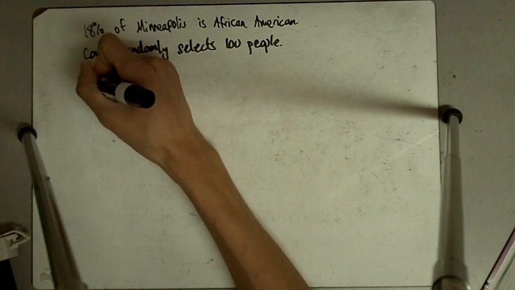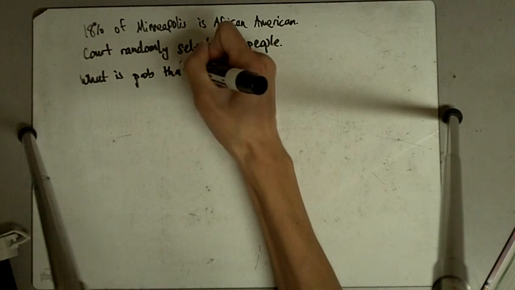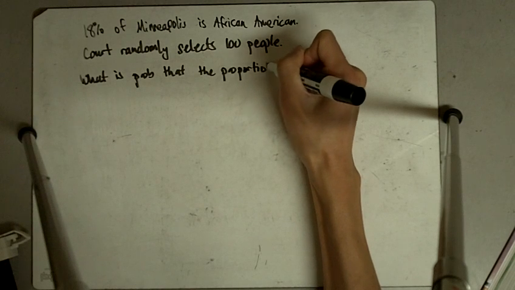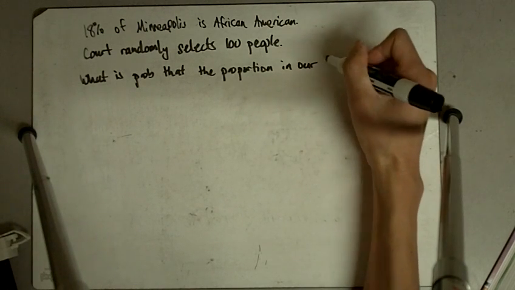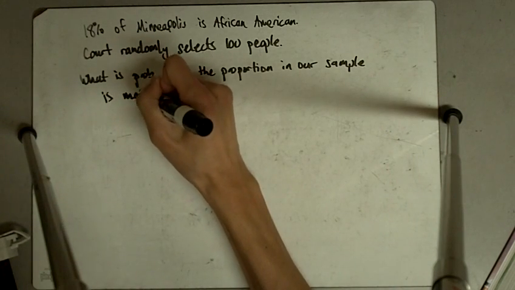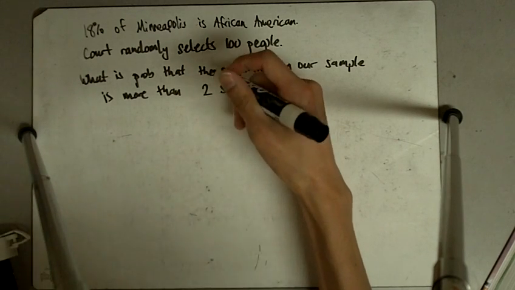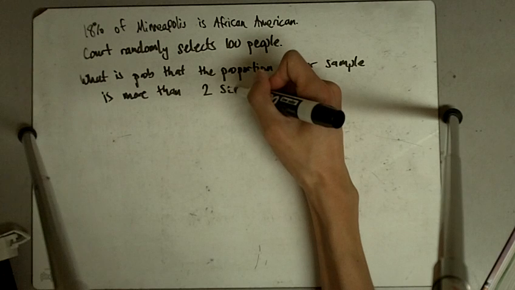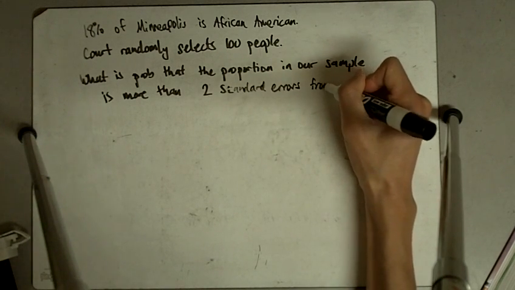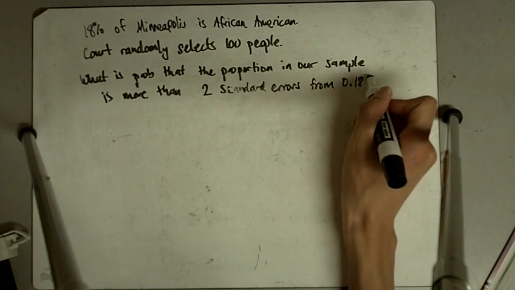So what is the probability that the proportion in our sample is more than 2 standard errors away from 0.18, which is the population proportion?